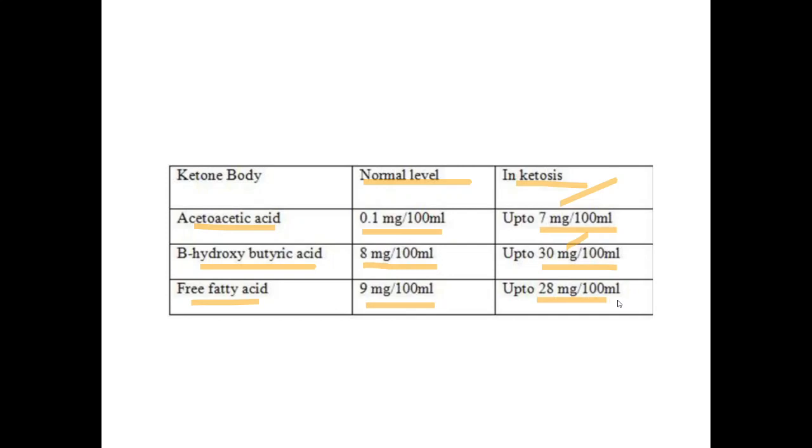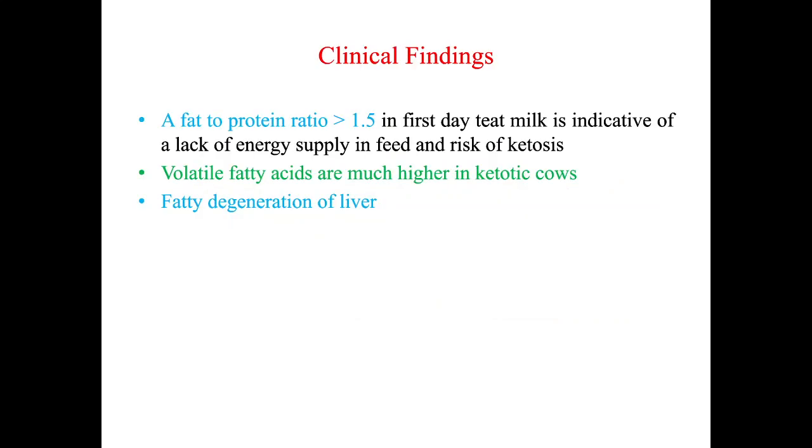Now there is a lot of free fatty acid, 28 milligram per deciliter. So this has also increased. This is how we can detect the ketosis. Clinical finding: fat to protein ratio is greater than 1.5. So the fat to protein ratio is more.